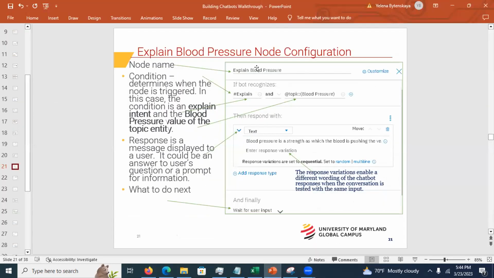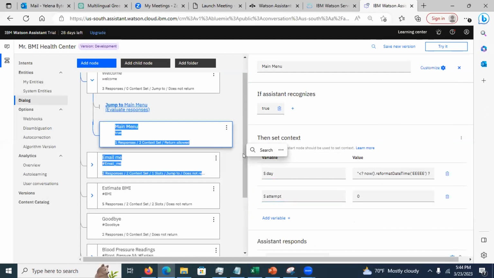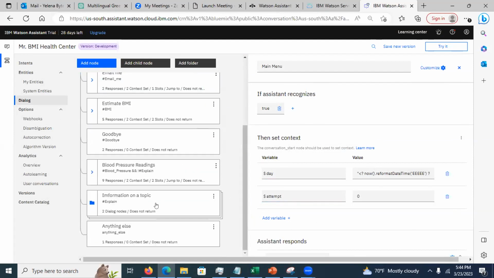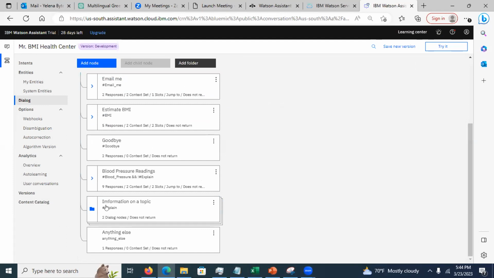In this picture, you see the blood pressure, right? And then the text, oh, this is just the blood pressure. This is an explain node. Let me show you. What I did here was I created a folder, and a folder is a way to group and collapse the nodes.